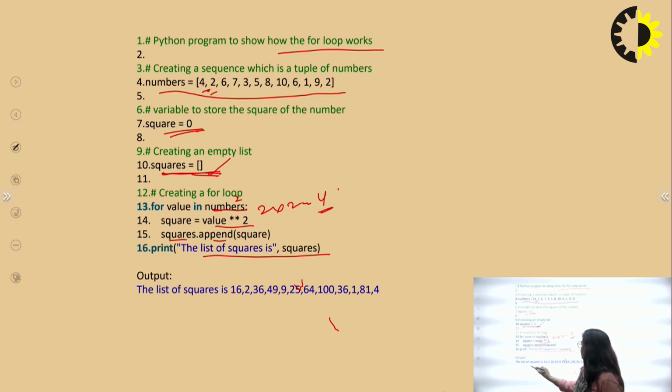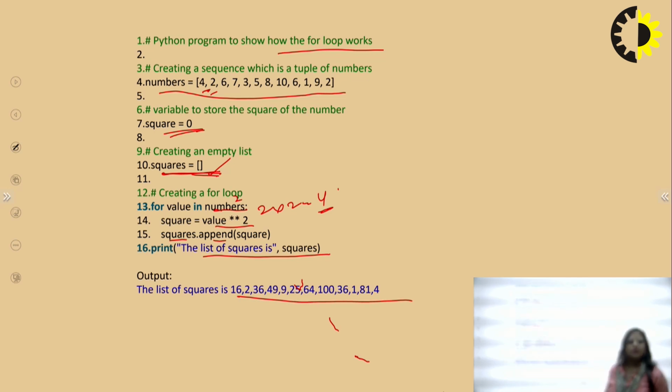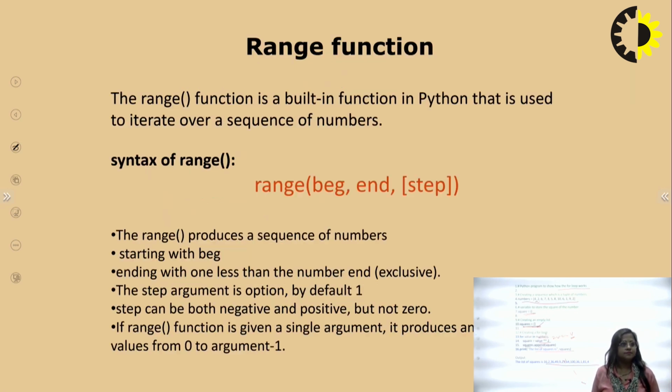And the output at the end is this: 16. So here is the squaring, the program to show how the for loop works.